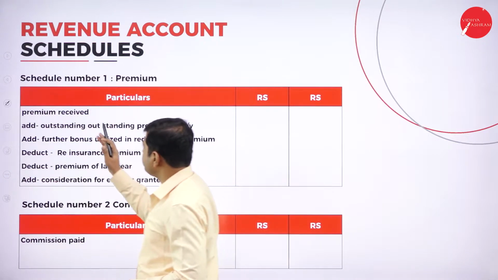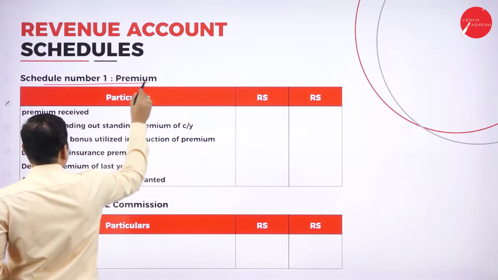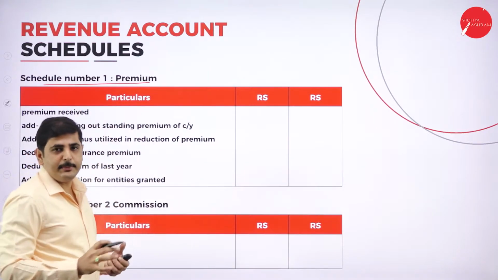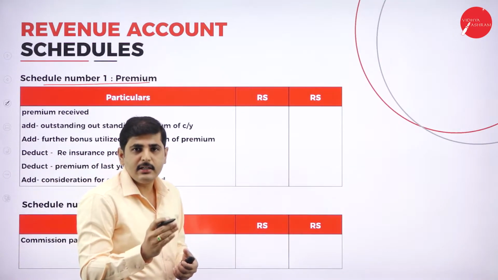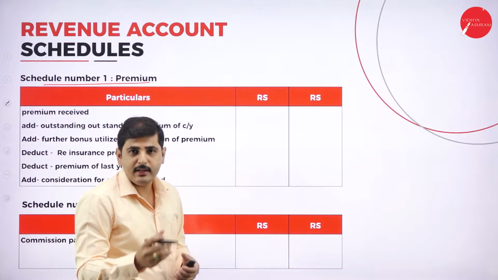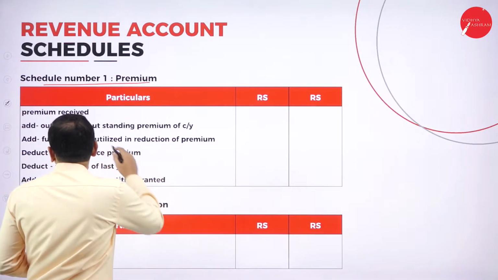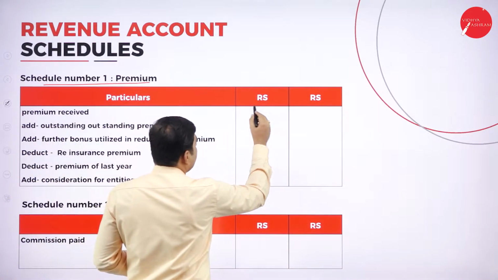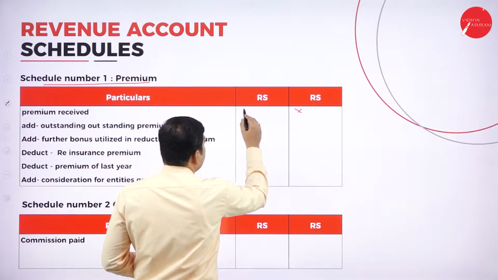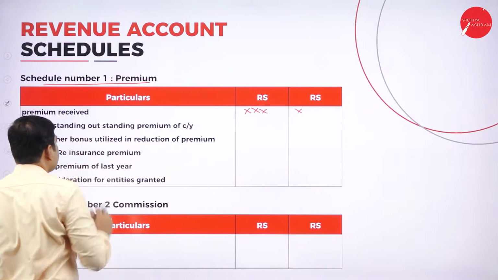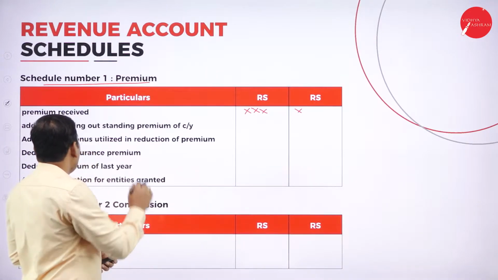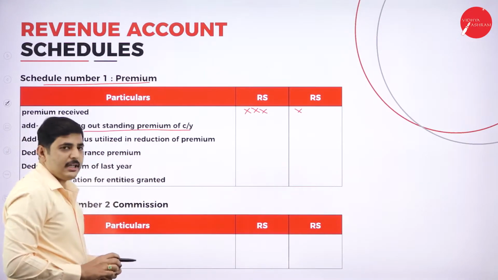First one, schedule number 1, premium. What is the premium? Premium is the amount the insurance company has received from the customers, or policy holders. So it is the premium received. Add the outstanding premium of the current year.